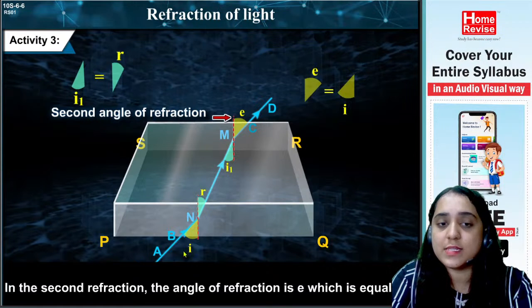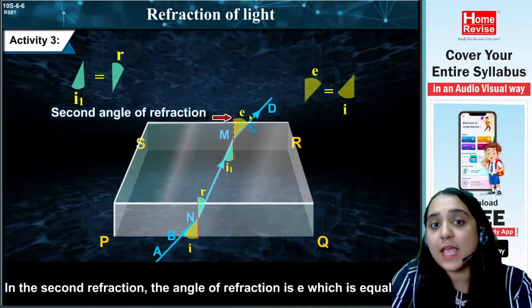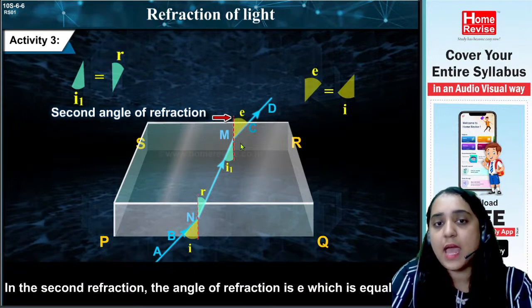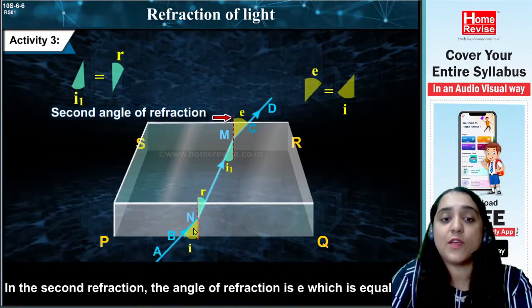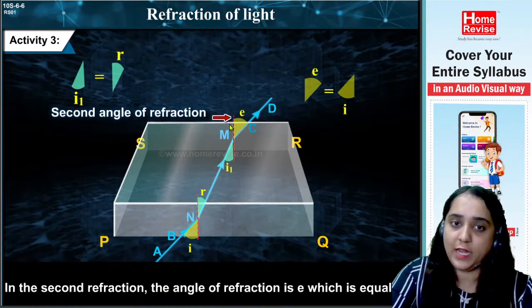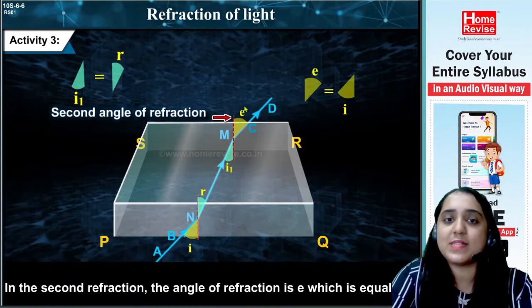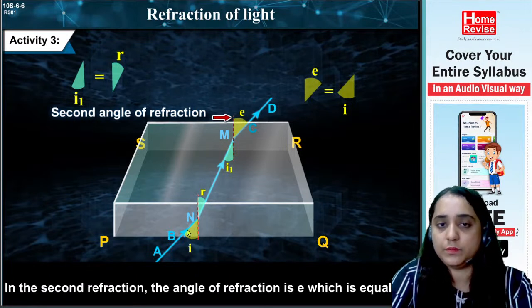Now pay attention. See, this incident angle I and this emergent angle E are both equal, which means if the incident angle is 40, this angle will also be 40 degrees. If this is 60, this would be 60 degrees. Whichever angle is in air, see, this angle I is formed in air and this angle E is formed in air, so these two are equal.